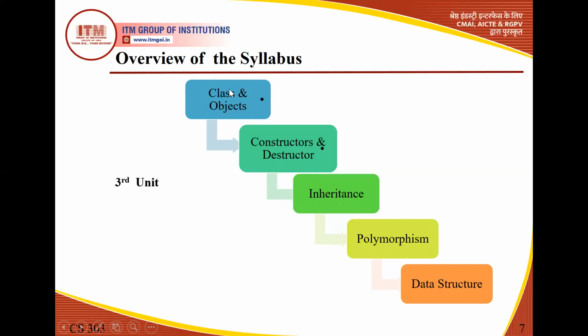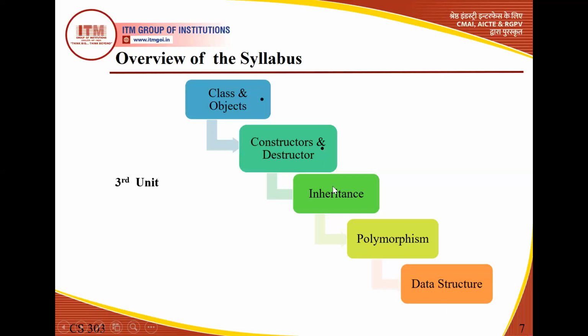This is a new feature which was not present in the C language. So first we are going to discuss classes and objects. Then of course after that we are going to discuss constructors and destructors. Basically whenever we create any program, it needs some kind of memory for storage. So a constructor basically helps to allocate memory to the program, and when the program has completed its task, then with the help of a destructor we can deallocate the memory. So whenever a program needs memory, we use a constructor. When the program has just finished its work, then we will be using destructors.